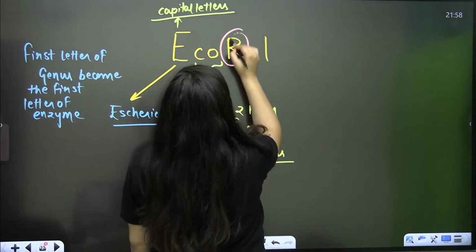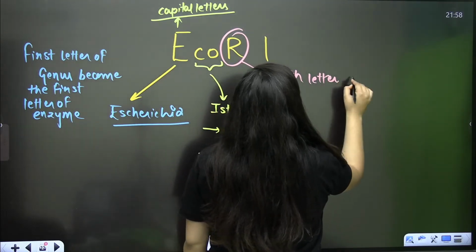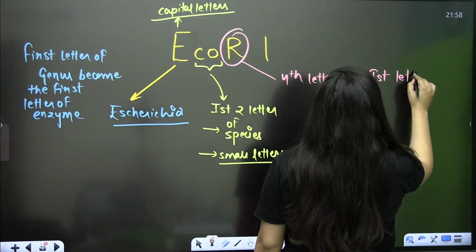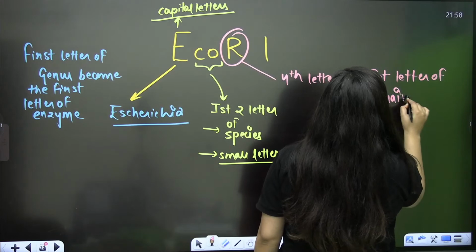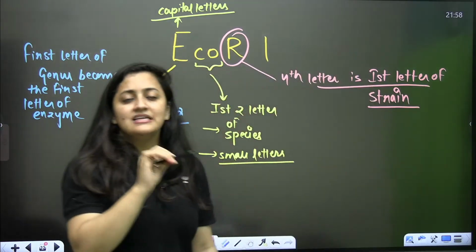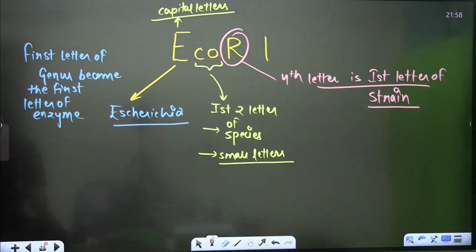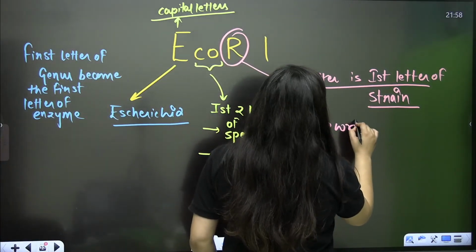This fourth letter is the first letter of the strain. E. coli bacteria has different strains, right? That is RY1. So this R is telling us about it. Clear? This R is the first letter of the strain and it will be written in capitals. Okay, it will be written in capitals.